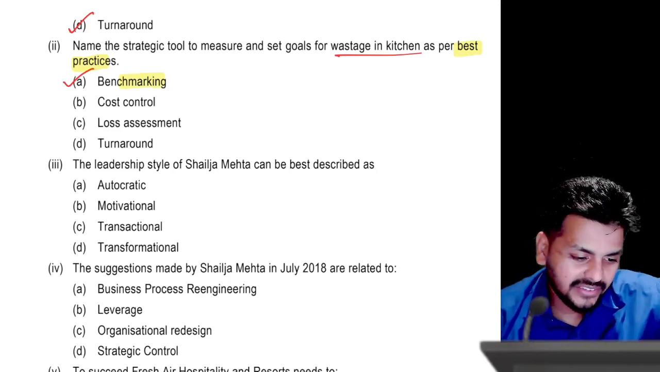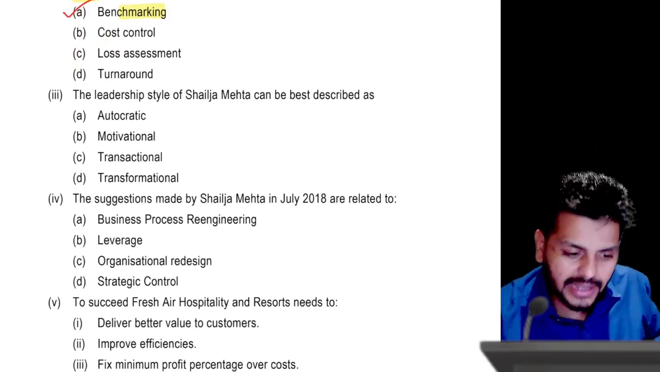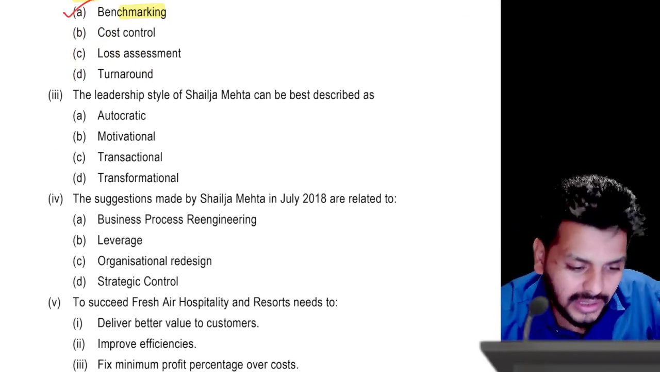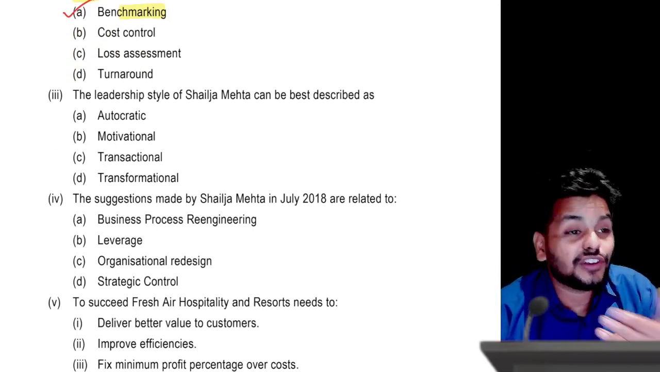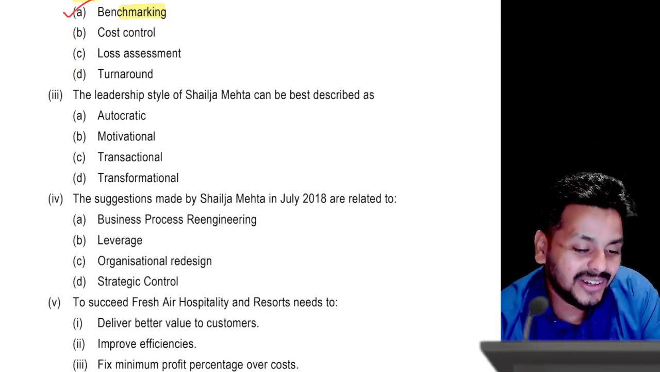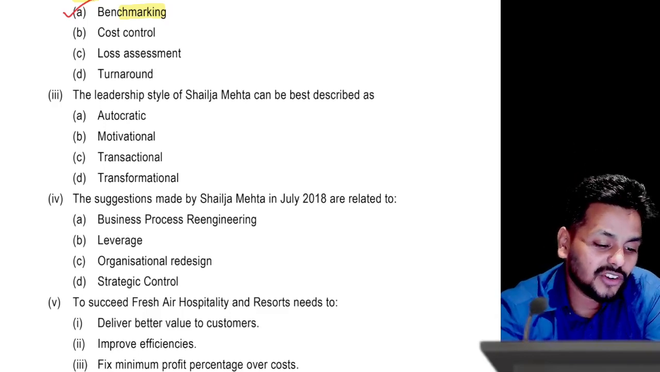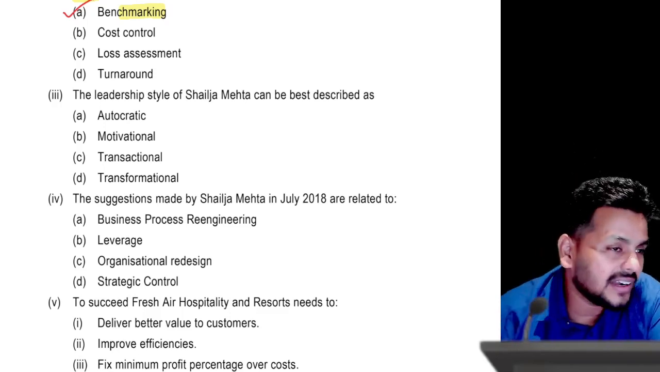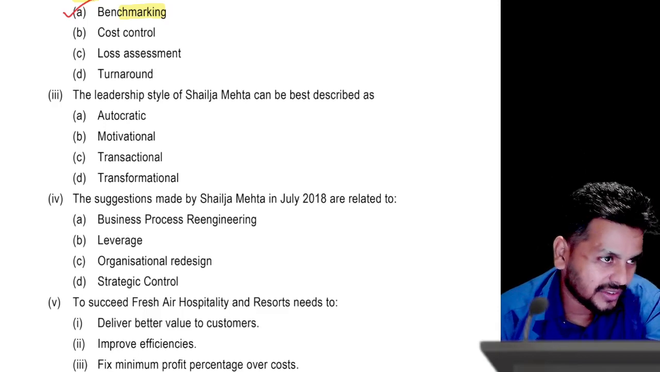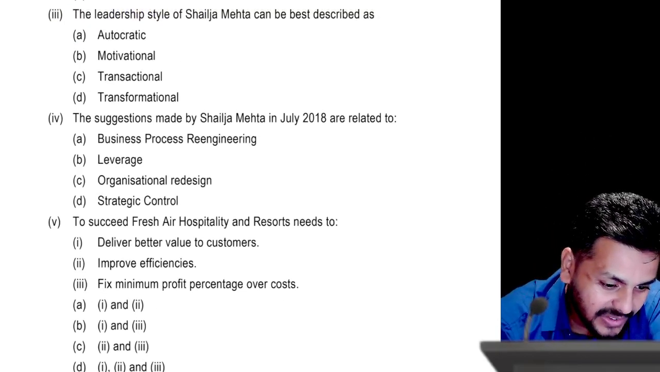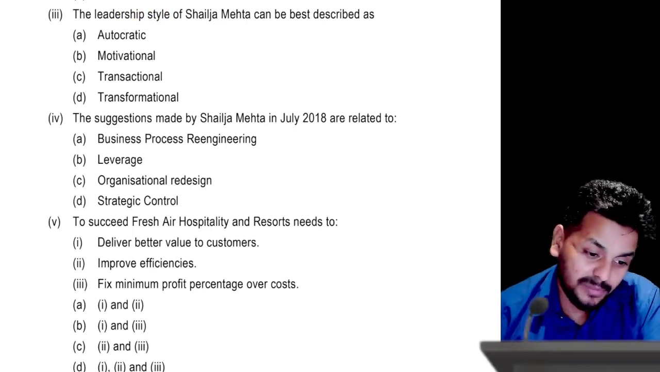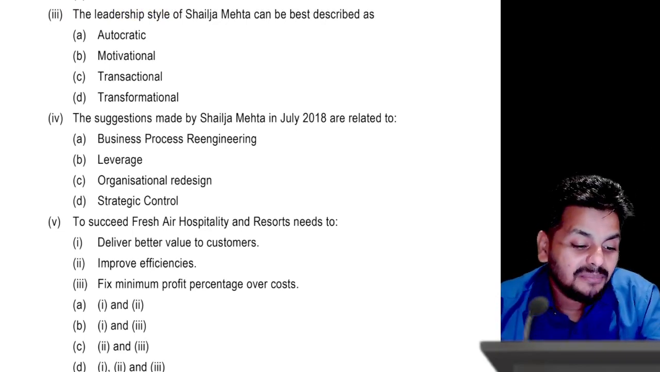And as I guessed, and I'll be honest with you, I am doing this entire case study for the first time. It's not like I've done this before and then I'm doing it. And unfortunately, I don't have so much time to go through, check and all that. So I expected definitely a question on leadership because it was well built. I think you can see the suggestions made in 2018 was about BPR. Again, I'm being very, very honest.